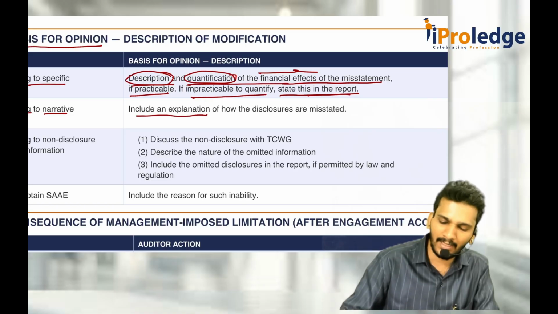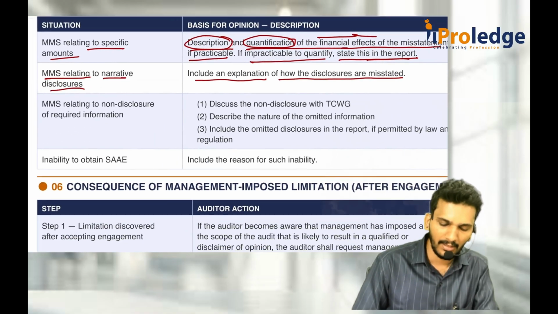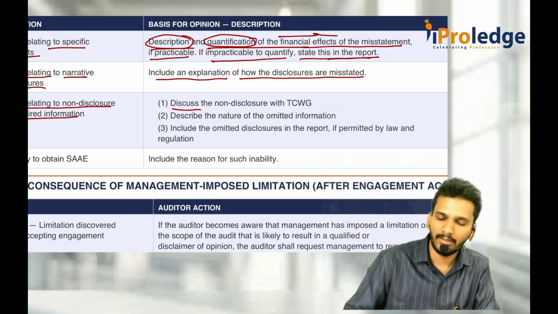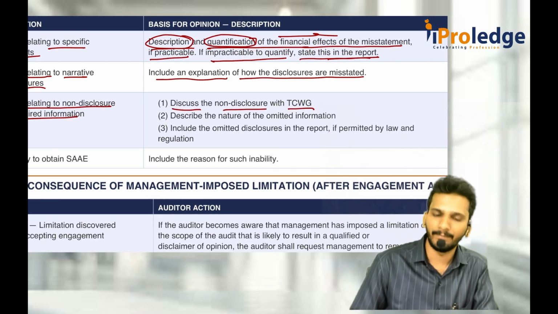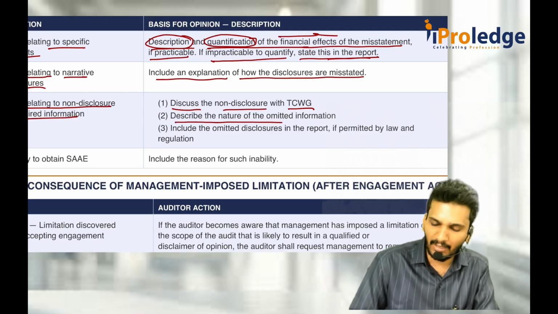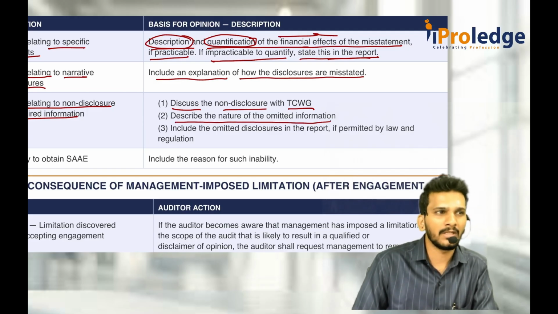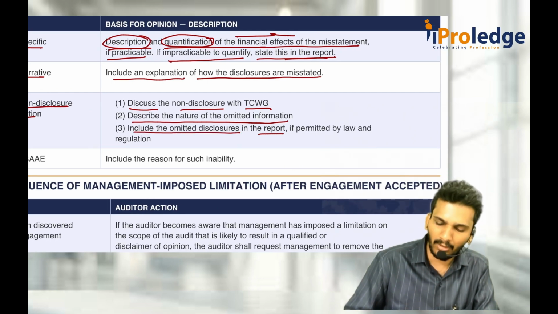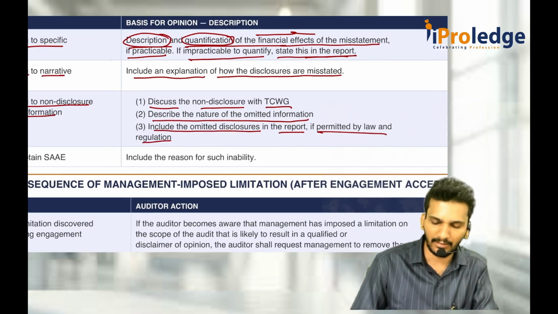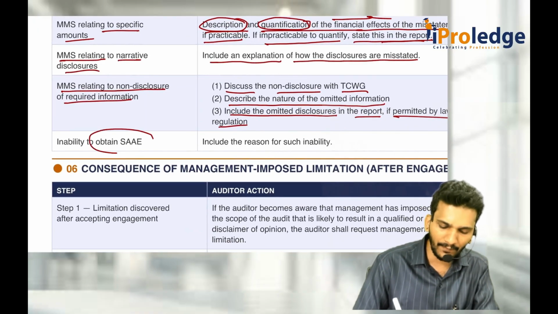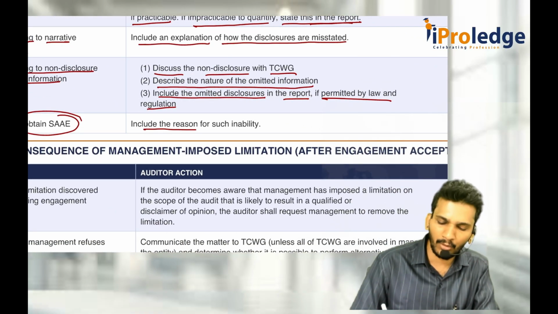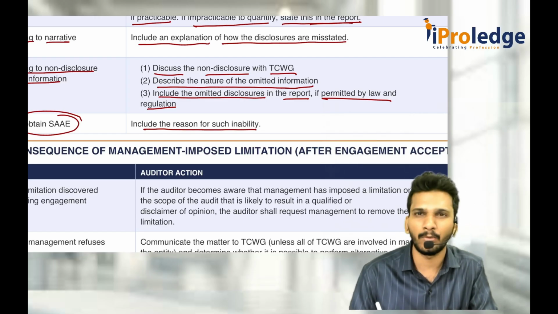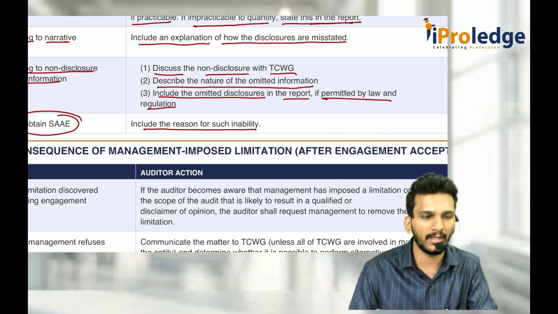And MMS relating to narrative disclosures: include an explanation of how the disclosures are misstated. Again, MMS relating to non-disclosure of required information: you talk to the TCWG with respect to the non-disclosure. Describe the nature of the omitted information. If they should disclose ABCD, they did not disclose ABCD. Include the omitted disclosures in the report if permitted by law and regulation. And if you are not able to obtain sufficient and appropriate audit evidence, include the reason for such inability. Why? Because the company is not allowing, the company is putting a restriction, not allowing me to enter the building, those things.